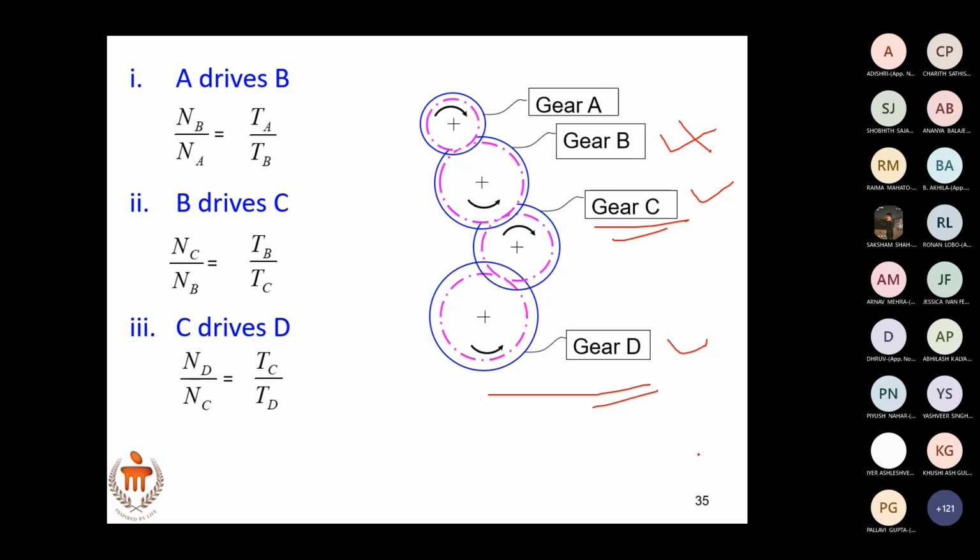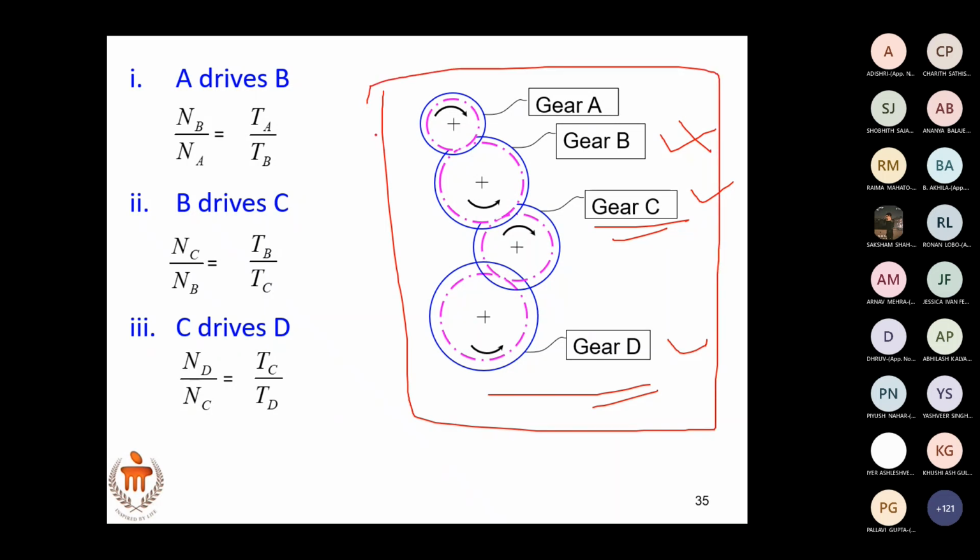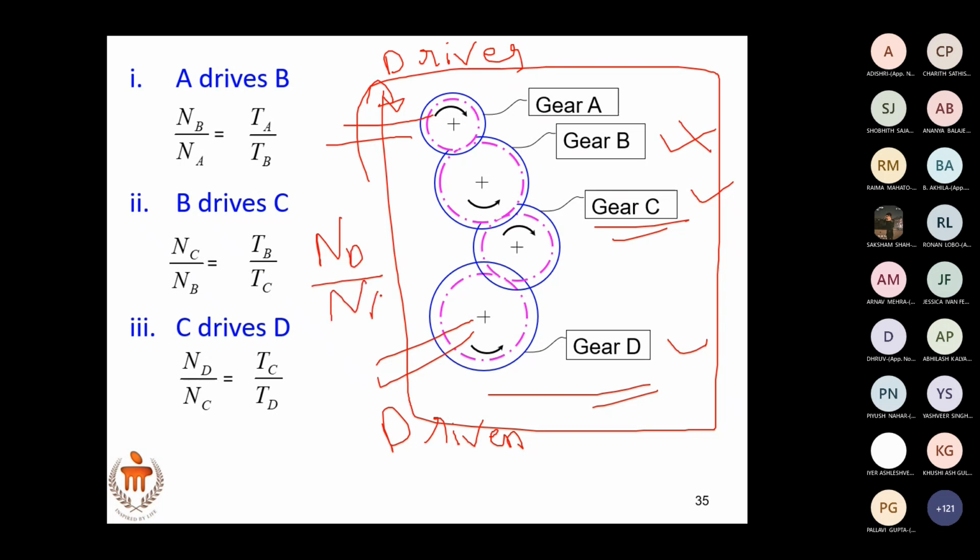Now let us define the velocity ratio of the gear train. What is the velocity ratio of the gear train? Which is the driver in the main gear train? There's a shaft connected here, and a shaft connected here. So this is the driver, and this is driven. So the main velocity ratio is ND by NA. The velocity ratio of the gear train is ND by NA.